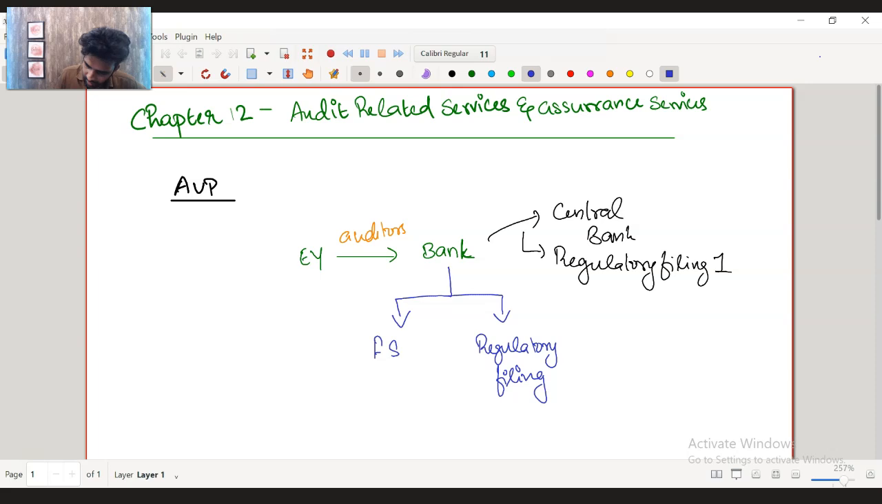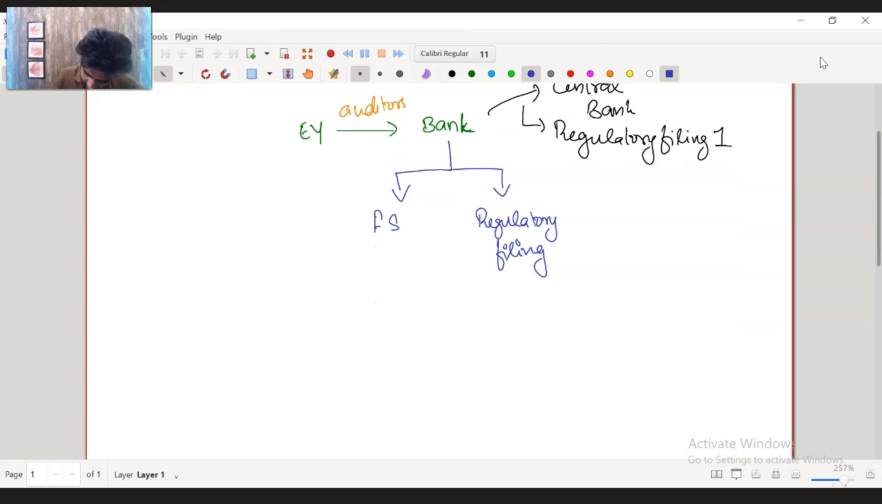Okay. And what did we do? What did EY do? They reviewed both through separate procedures. So EY would do an audit on the financial statements, audit services on the financial statements, and will do a review. And that review is called agreed upon procedures.